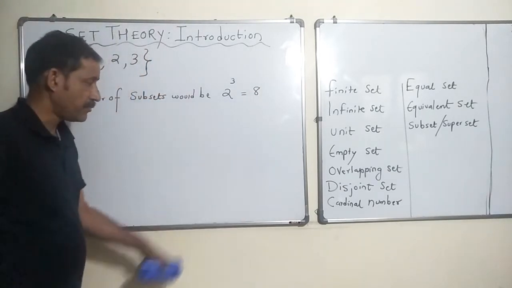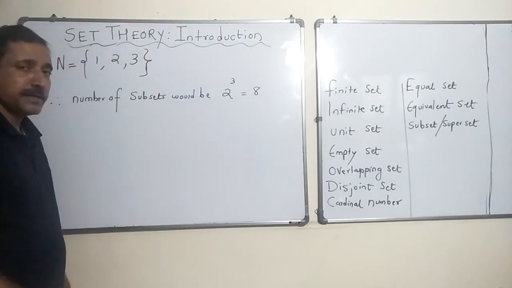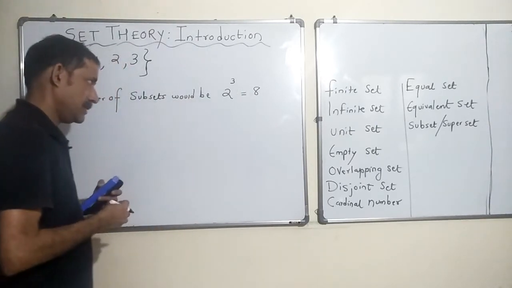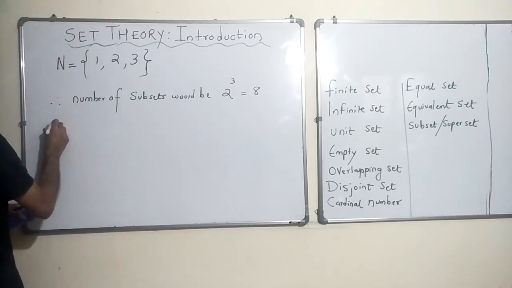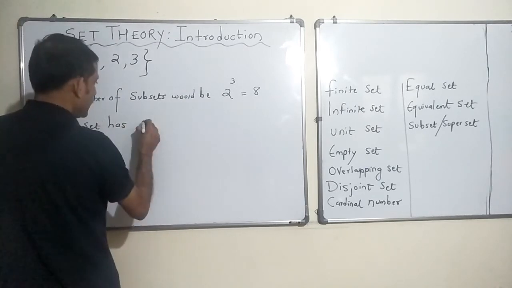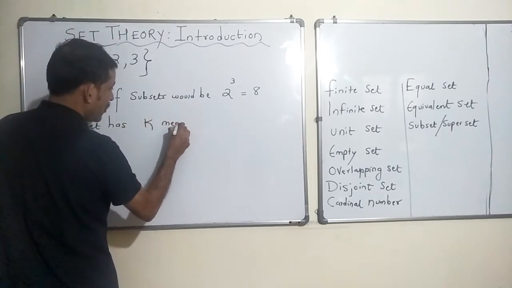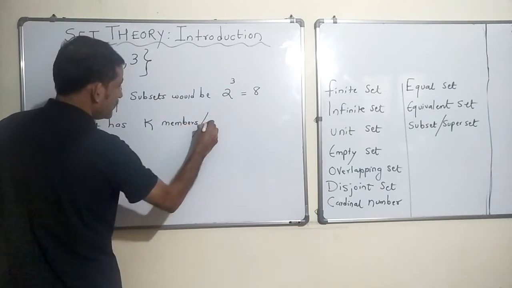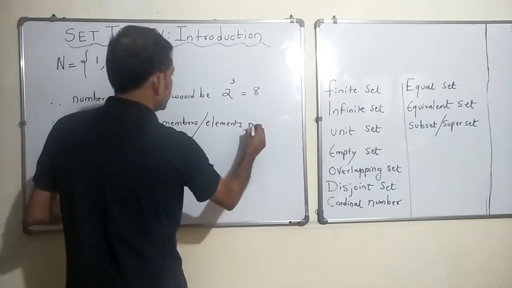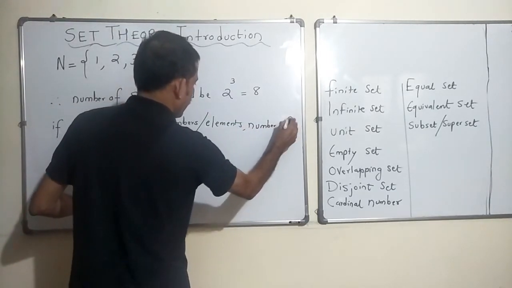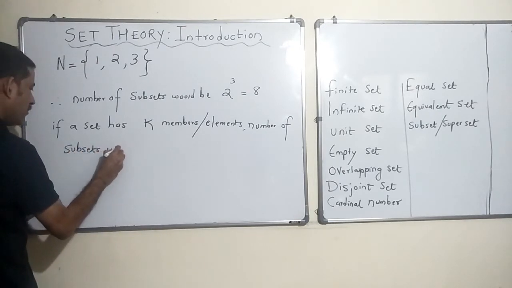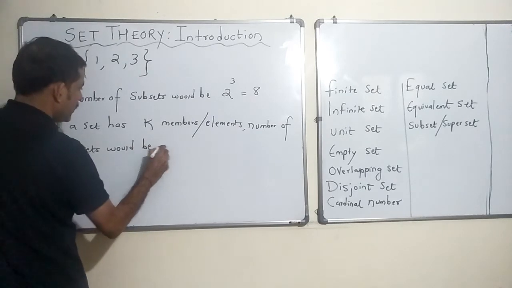So I showed you there were 8 possibilities, correct? In the previous, when we wrote that 1, 2, 3 and 0, 0, 0, there were 8 possibilities, right? If a set has k members or k elements, number of subsets would be 2 raised to k.